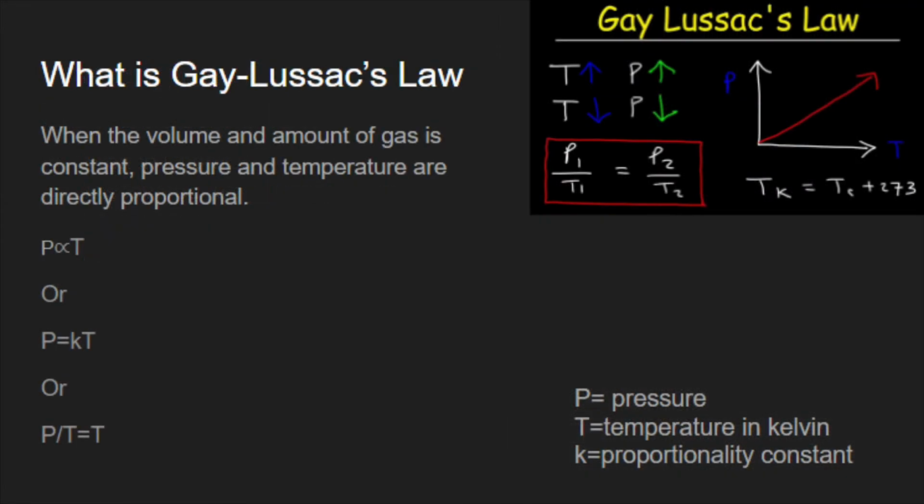Gay-Lussac's law basically states that pressure and temperature are directly proportional, like you could see on the graph. As temperature goes up, so does pressure. P and T are proportional. So that can be mathematically written as P equals KT, P being pressure, T being temperature in Kelvin, and K being the proportionality constant. This can also be arranged as P over T equals K.